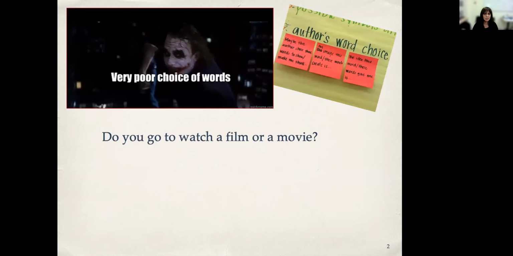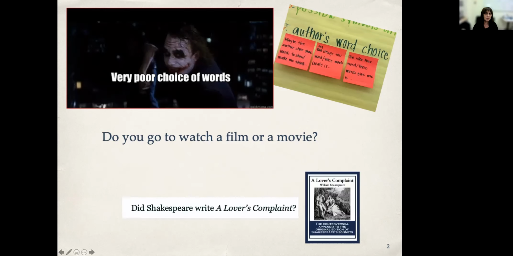Let me start by asking you about your choice of words. Do you say film or movie? And can we detect that? If we do, will it help us in finding whether indeed Shakespeare was not the author of A Lover's Complaint, as some suspected?